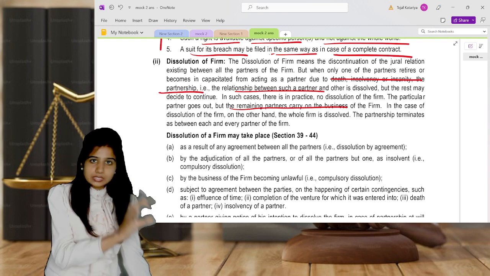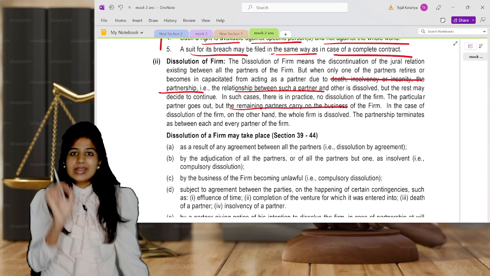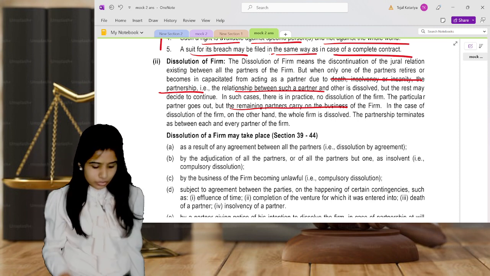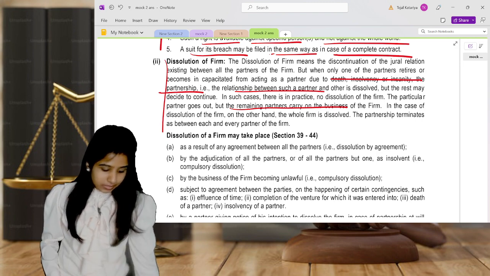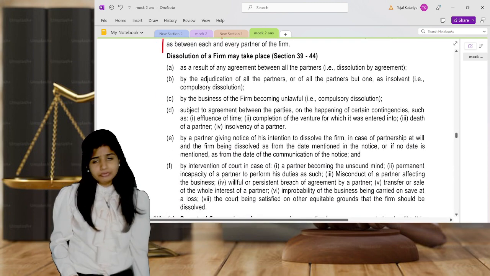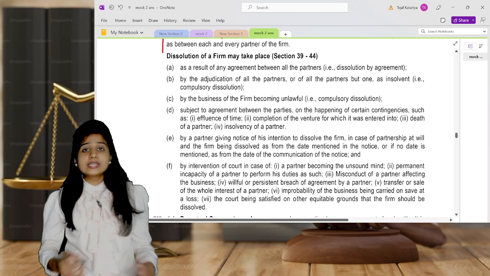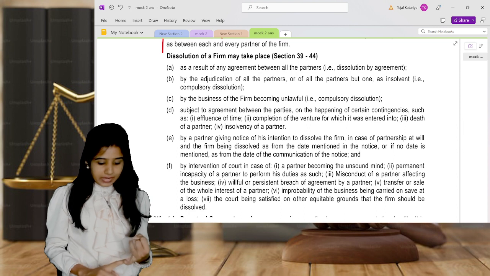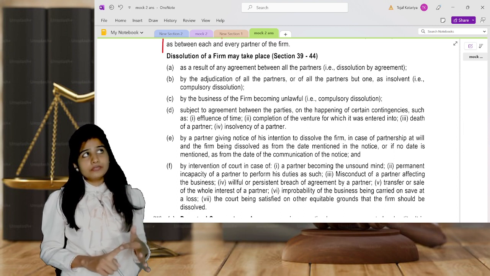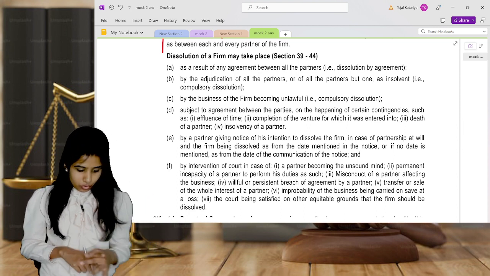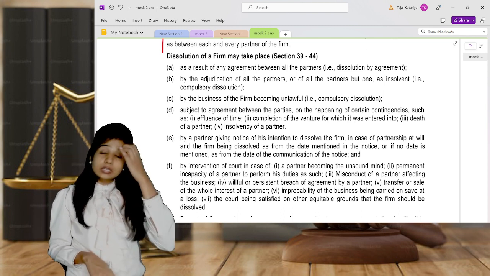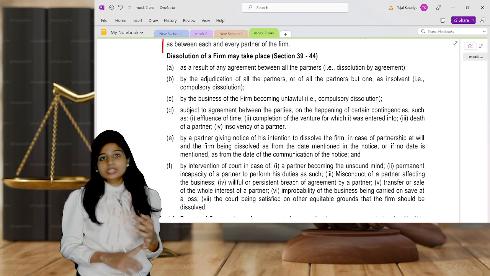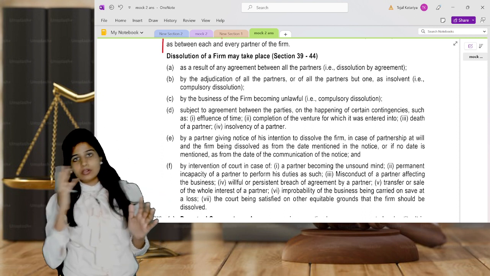There is a difference between the dissolution of partnership and dissolution of the firm. So you can write the differentiation points which are there in your module. You can choose 2-3 statements and write them over here. Now understand the dissolution of firm, which are the cases. First of all, there was voluntary dissolution. If you guys remember, we had sections 39, 40, 41, 42, 43 and 44. So we had 6 sections on this, where you were talking about voluntary dissolution, dissolution not by order of a court and by order of a court.